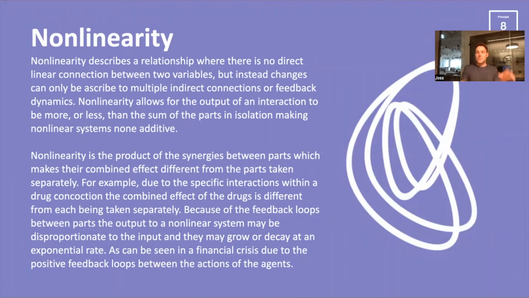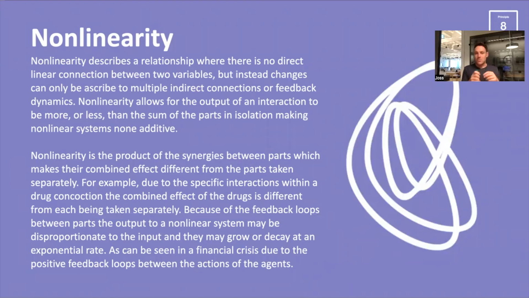So nonlinear systems are known that when you create an input, the output is not necessarily proportional to that. In a linear system, there's this cause and effect dynamic where this thing will cause this thing, and the more you affect this, the more you'll affect this. There's that proportionality between them. In a nonlinear system, because there's many factors, many variables, and you get emergence, you can input something and you don't know what the output will be. Sometimes it'll be radically greater than you think, sometimes not, because there's feedback loops going on.